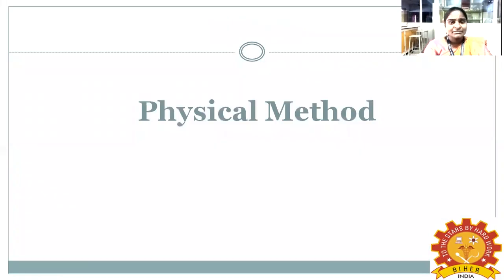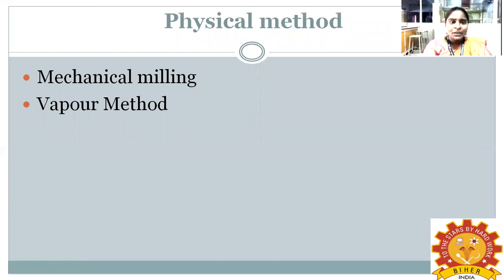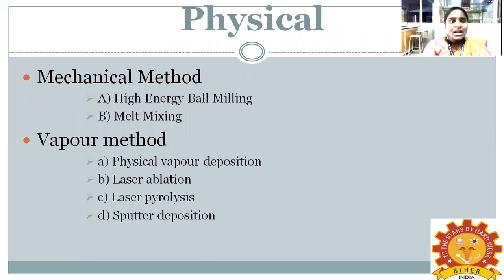So the first method is the physical method. The physical method is divided into two types: one is mechanical milling, another one is the vapor method. Mechanical milling is again divided into two types: the high energy ball milling method, and another one is the melt mixing method. The vapor method is divided into four types: physical vapor deposition, laser ablation, laser pyrolysis, and sputter deposition. So these four methods come under the category of vapor method.